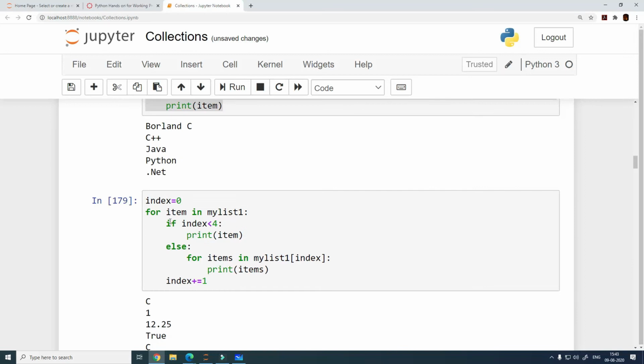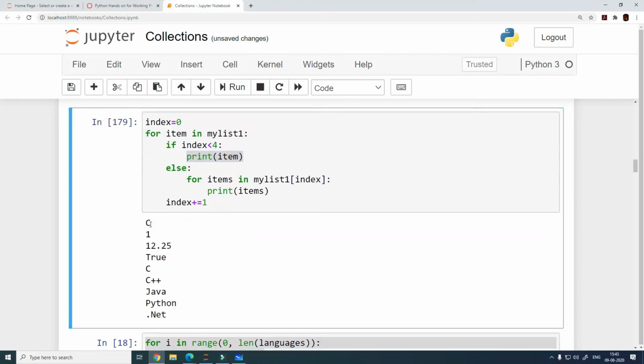See the first part. I've started the index with 0 and I'm incrementing the index by 1 every time within the outer for loop. But what is happening here is till the time my index value is less than 4, I'm just printing the item, right? So that way index 0, index 1, index 2 and index 3, all of these items are getting printed. But the moment my index value is not less than 4, either equal to 4 or more than 4, then my program control is moving to else.